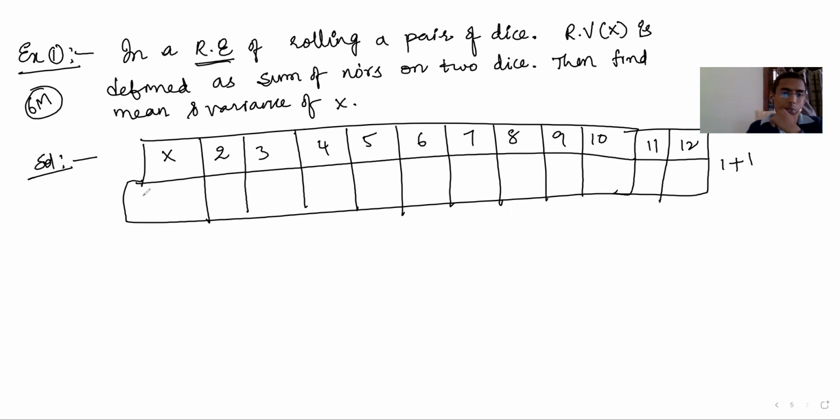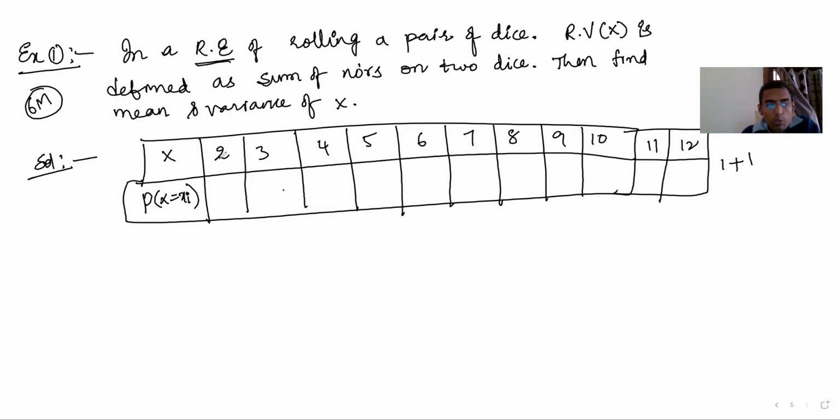Like this, P of x equal to xi. Now, what is the xi value? The xi value is from 2 to 12. Here you cannot use success and failure, because you may have more than one outcome. What are the outcomes here? 1, 2, 3, 4, 5, 6. So you cannot use binomial distribution. You have to use the general distribution.